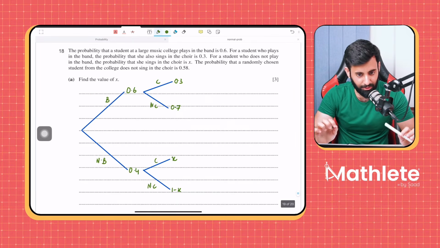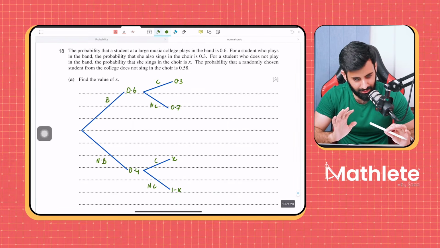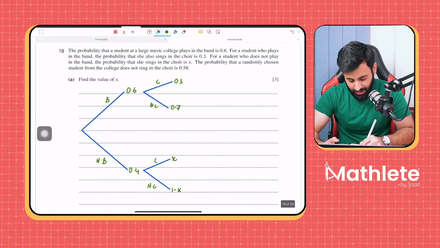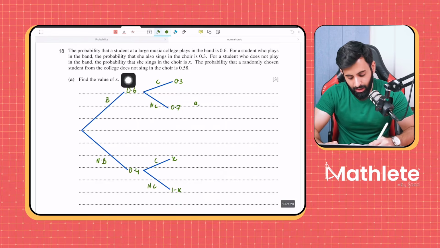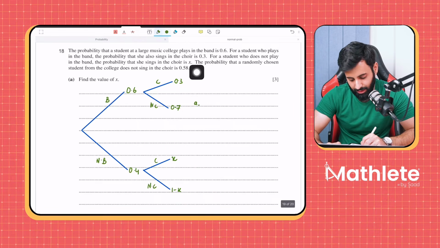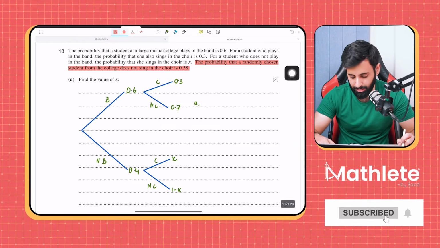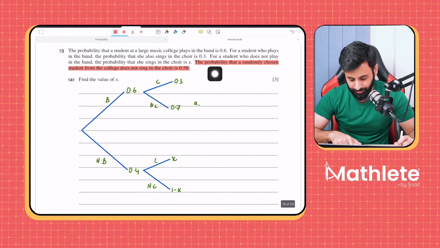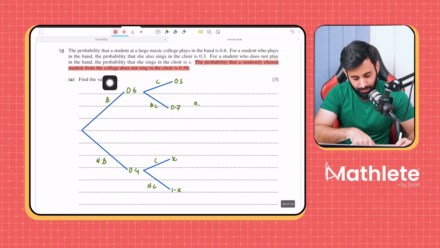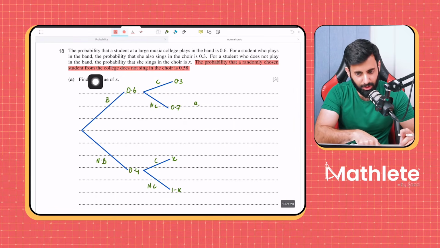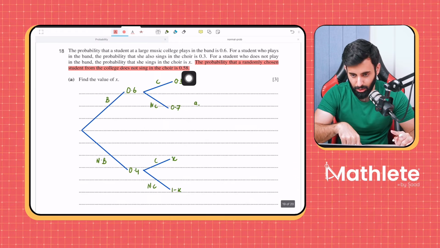Now once again, if you made this tree diagram correctly, there's no one that can stop you from doing the first part correctly as well, and the second part as well for that matter. Now, how do we do the first part? For that, this is the key piece of information. This is, you can say, the missing piece of the puzzle. The probability that a randomly chosen student from the college does not sing in the choir is 0.58. So the probability that the student who is randomly chosen does not sing in the choir is 0.58.